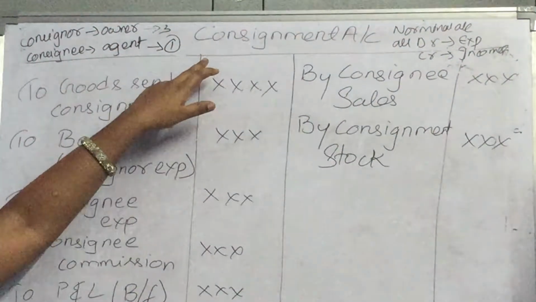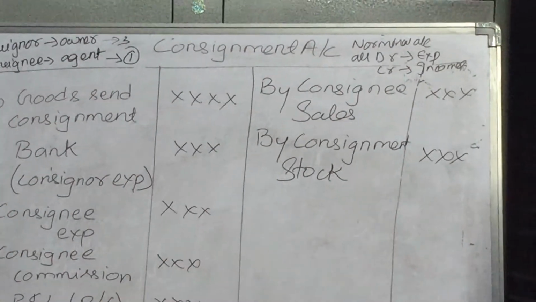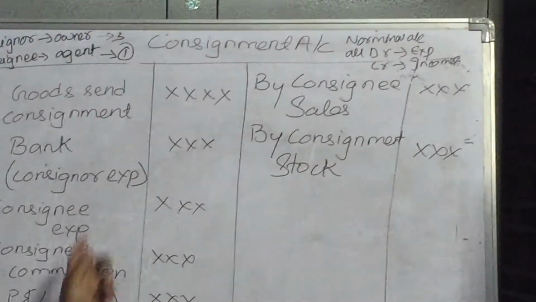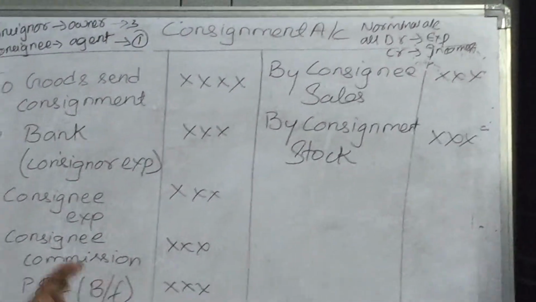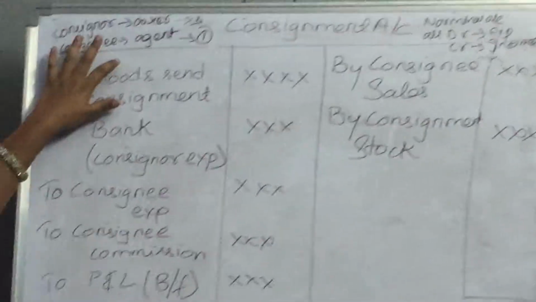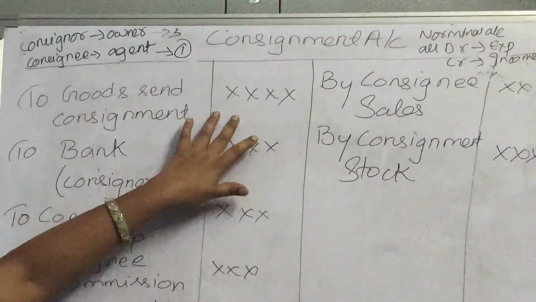The first one is the consignment account. As per the nominal account principle, we debit all expenses and credit all incomes, that is, sales and unsold stock. The first item is how many goods the owner is sending to the agent. We have to write here: to goods sent on consignment.